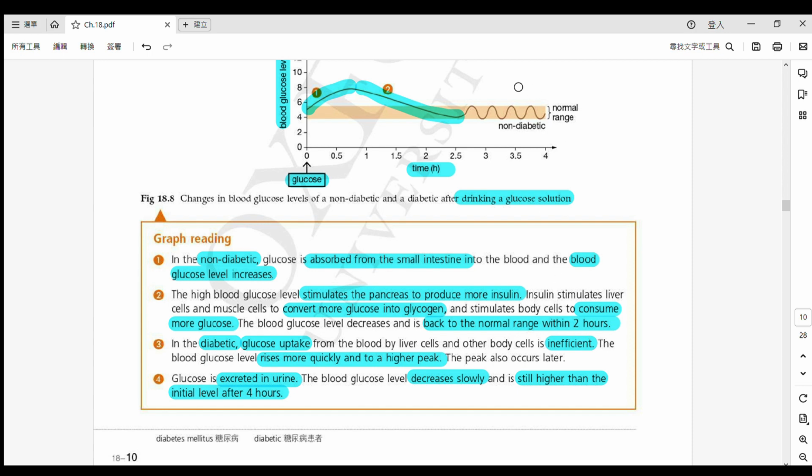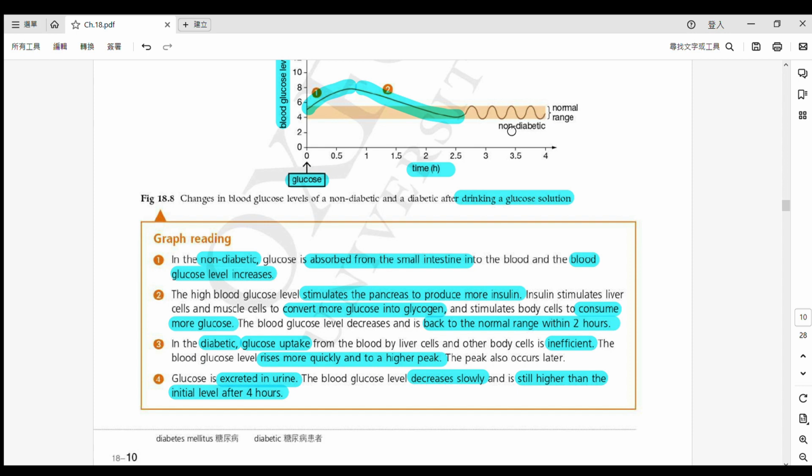Okay, so one last thing is that when you look at this fluctuation, 你望到呢一個嘅波動嘅話啦, you should remember that whenever we carry out homeostasis, it's not like a flat line. 無論 temperature 又好, water potential 又好, 呢個嘅 blood glucose level 都好. Okay, it should not be a flat line. It should be a fluctuation.